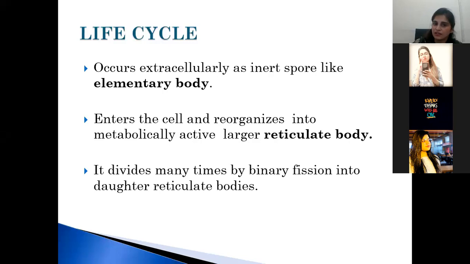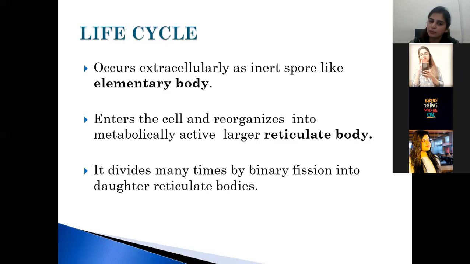It occurs extracellularly as inert spore. As I told you, it is obligate intracellular organism. Obligate intracellular organism means it survives only intracellularly. So extracellularly, it is present as a spore. It occurs extracellularly as inert spore-like elementary body. It enters the cell and reorganizes into metabolically active larger reticulate body. So it is present extracellularly as elementary body. When it enters the cell, it activates into the metabolic active form, which is reticulate body.